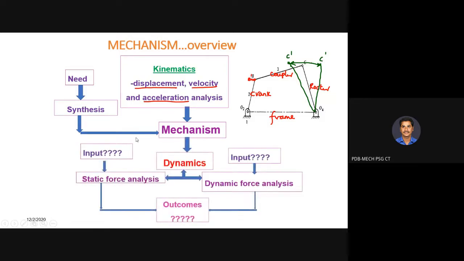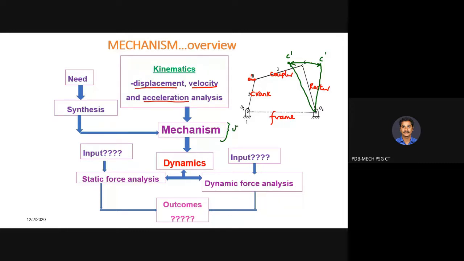What are we doing next? After doing synthesis and analysis, once the mechanism is developed, we move on to the dynamics part. What are we doing in the dynamics part? At the end of the mechanism stage we are able to find out what the mechanism is, what the link lengths are, and what the motion characteristics are.